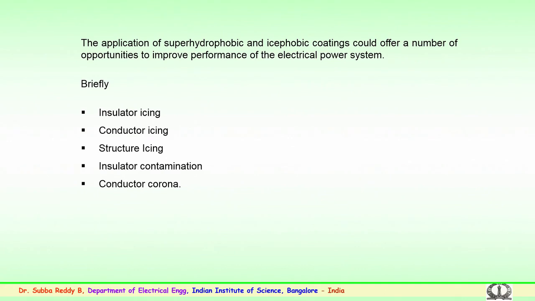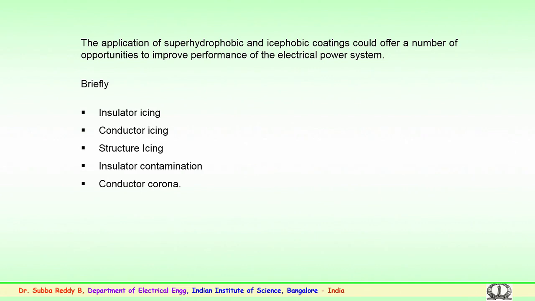The structure, the tower which carries the conductor and insulators, is also loaded with ice. Then further to that, apart from the icing, there is insulator contamination because of dust, chemicals, farming activity, fertilizers, many of these things which we have discussed. So, there could be insulator contamination and also corona from the conductor and radio interference.